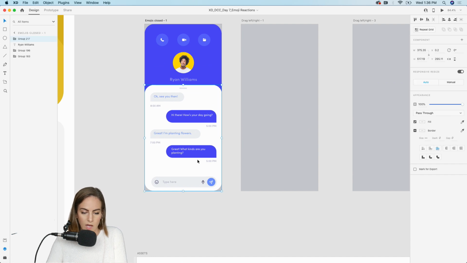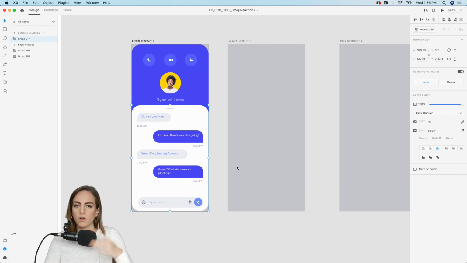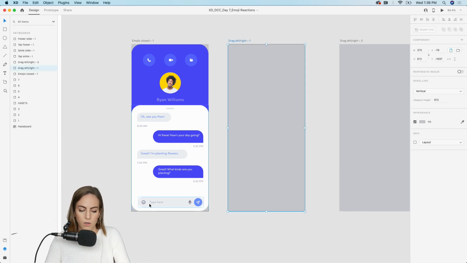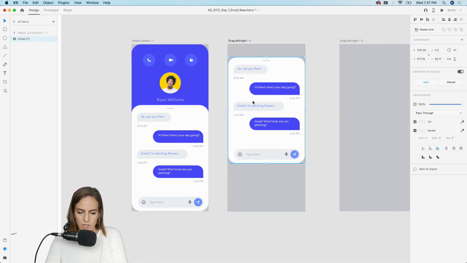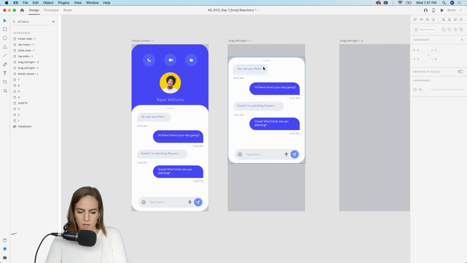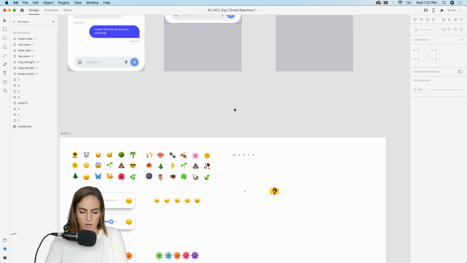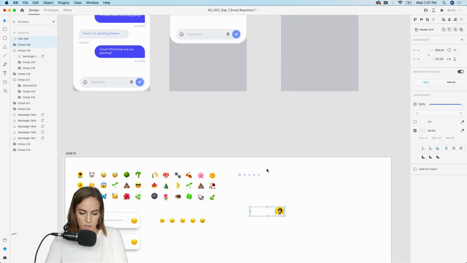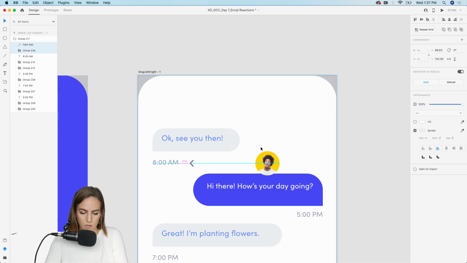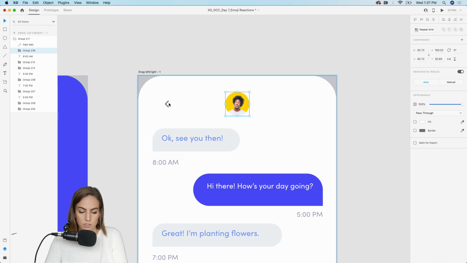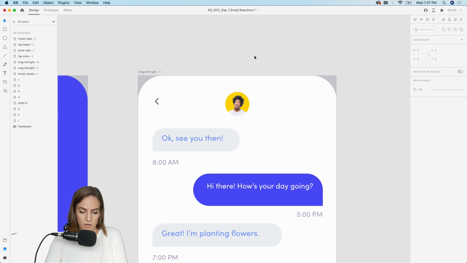So what I want to do is copy this portion, and I want it to look like we're swiping it up sort of, or like we tapped on the emoji area, so it's going to auto animate up. So I'm just going to paste that over here. And since we're not going to see this part anymore, I want to remove this and just move this up a bit so we can add a little profile image and a back icon. So let's copy those two and paste them. Let's just center the profile icon. Make sure everything's grouped also, since we're going to make this auto animated, and make this left aligned.